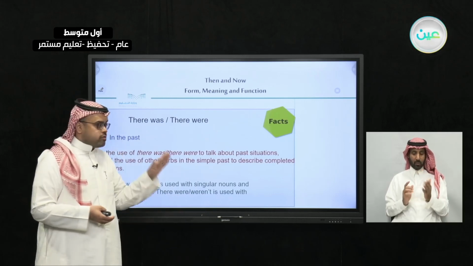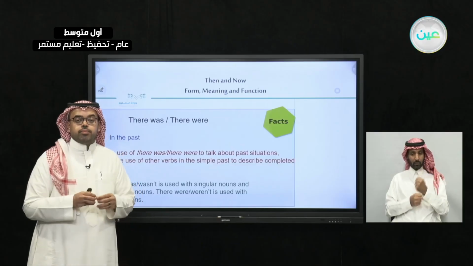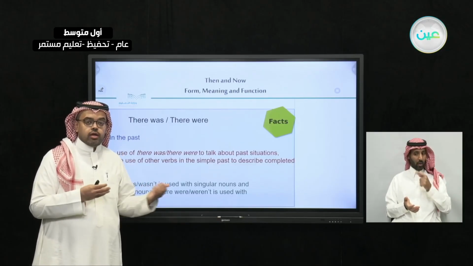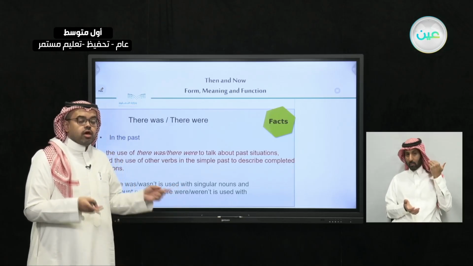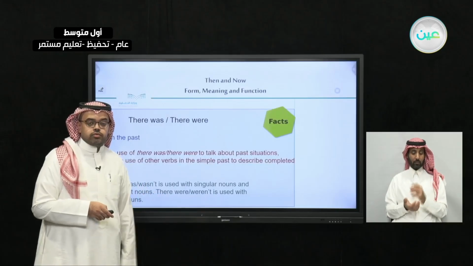So there was and there were is not about actions, it's about situations. So it's very important that you understand this. And also another important point, which is about the singular: there was and there wasn't are for singular, and there were and there weren't are for plural.